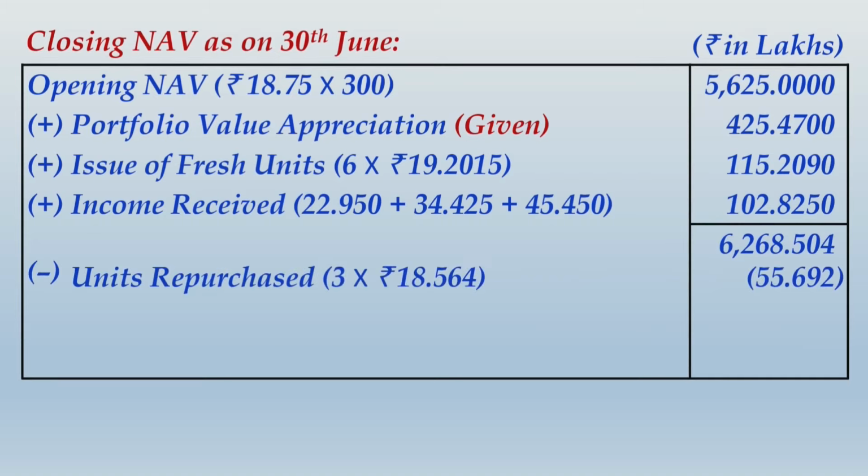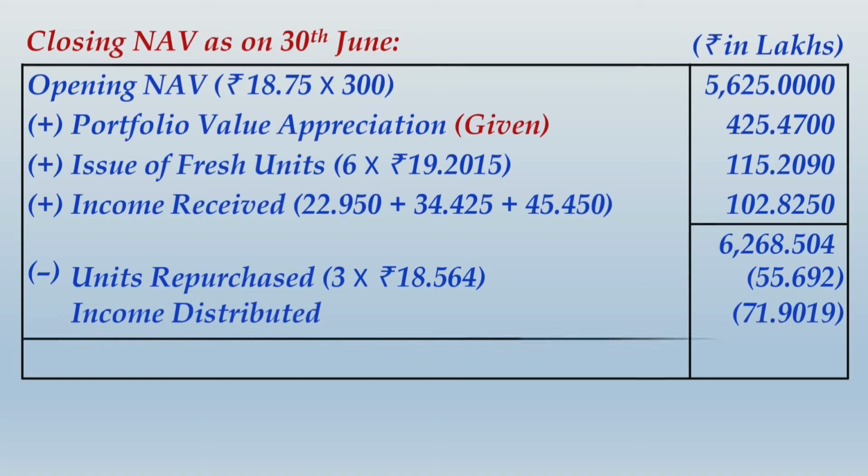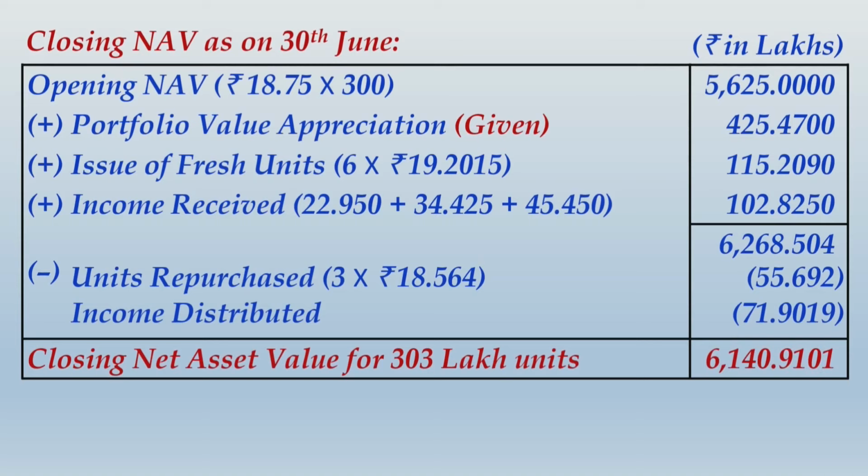One will be units repurchased. 3 lakh units were repurchased at 18.564 per unit, and that comes to 55.692 lakhs. And then there was income that was distributed, that was 71.9019 lakhs.